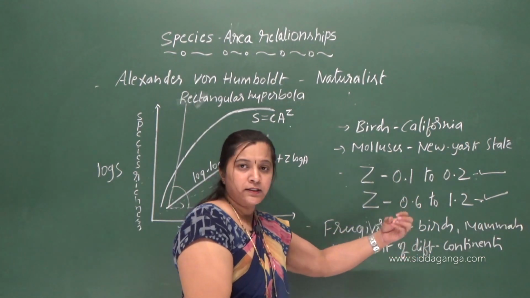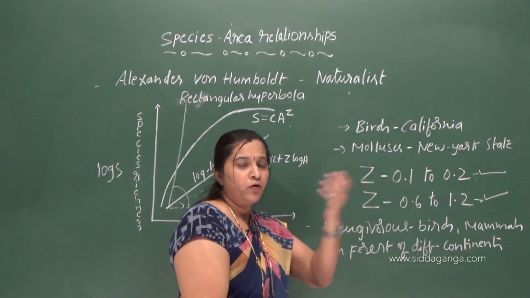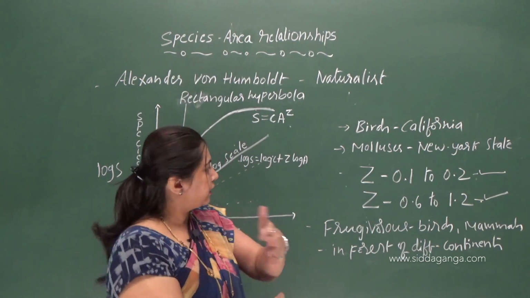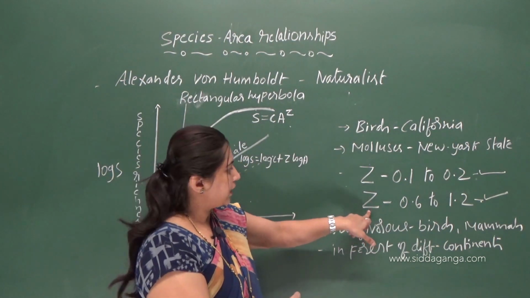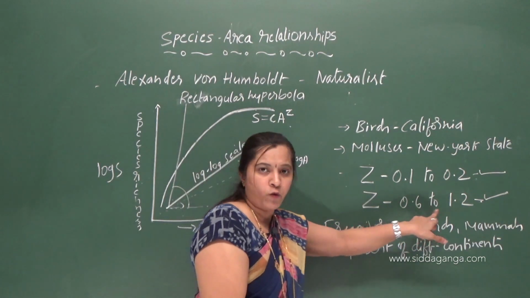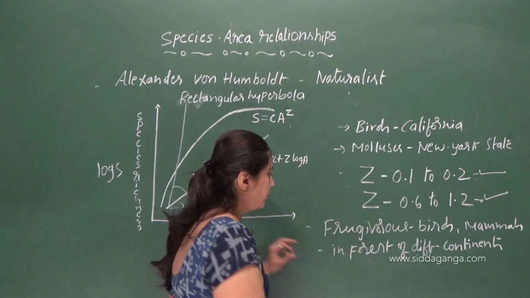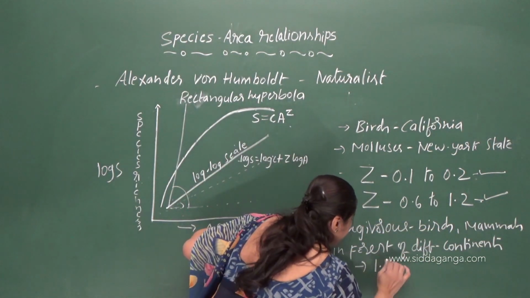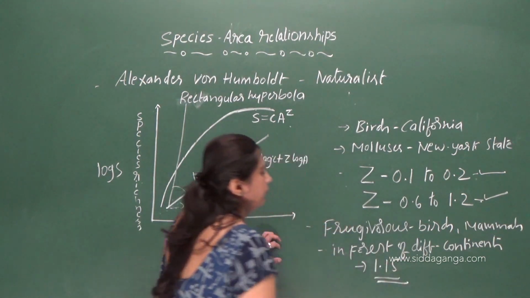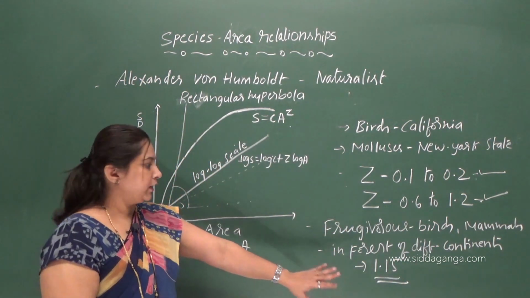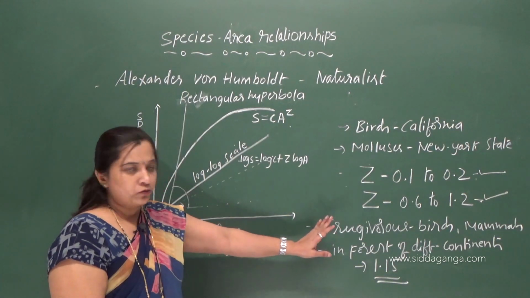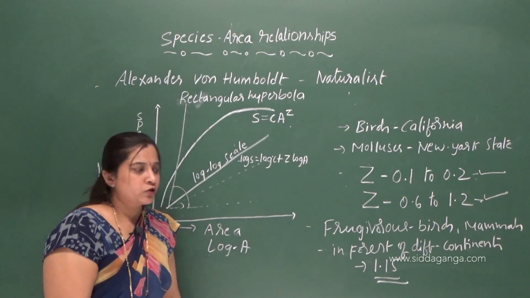Okay, so here the analysis is done in a larger area, no. So when the analysis is done in a larger area, the value of z lies in the range of 0.6 to 1.2, right? So here the value of z is 1.15. So this is the example which is given in your NCERT. So you please go through the lines. Understood clearly?